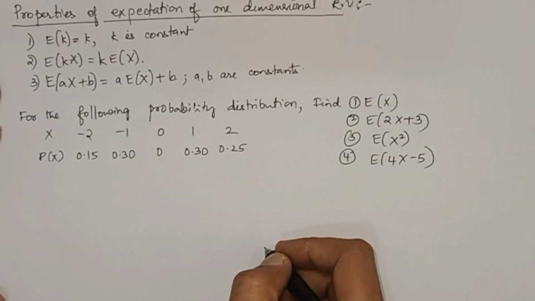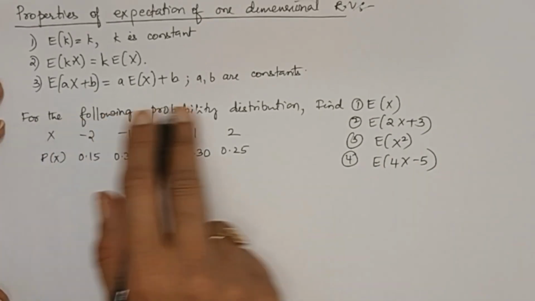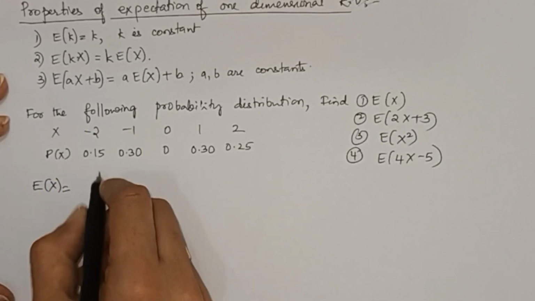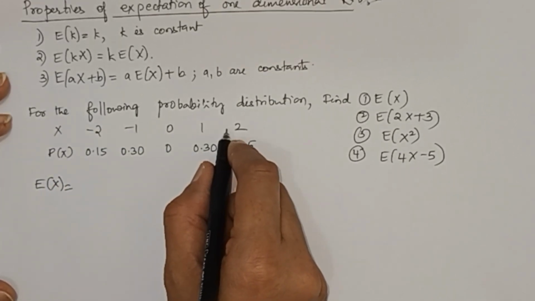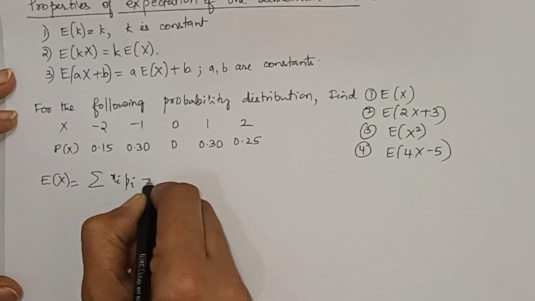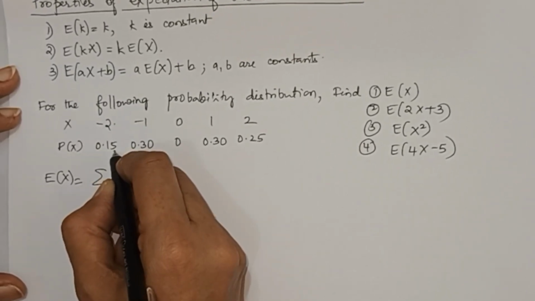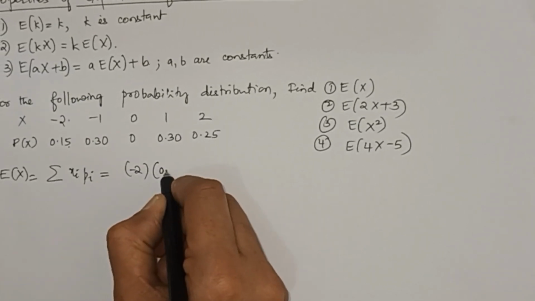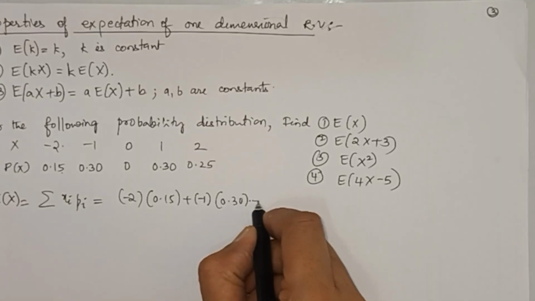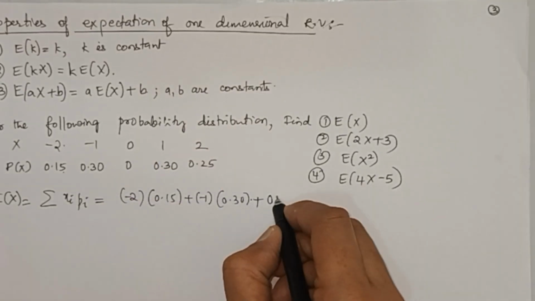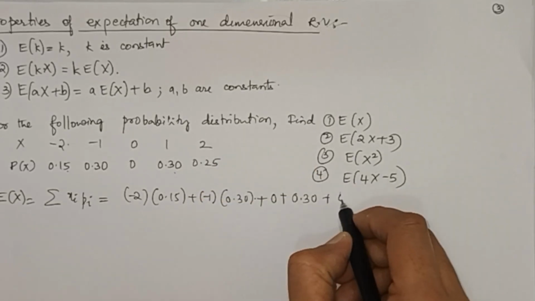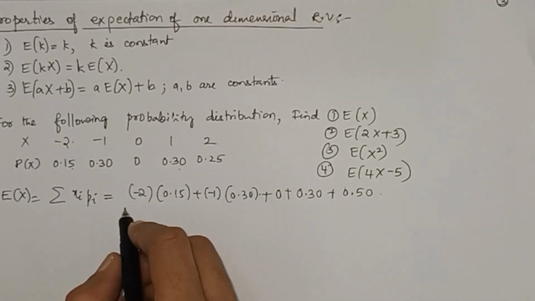Let us apply these properties to this problem. For the following probability distribution, you have to find E of x. So what is E of x? This is a discrete probability distribution. So summation xi into pi, where this is xi and this is pi. So minus 2 into 0.15 plus minus 1 into 0.30 plus 0 into 0 plus 1 into 0.30 plus 2 into 0.25. Let us simplify this further.